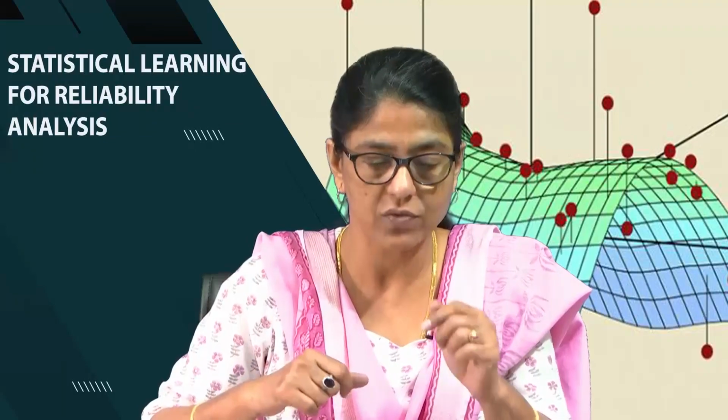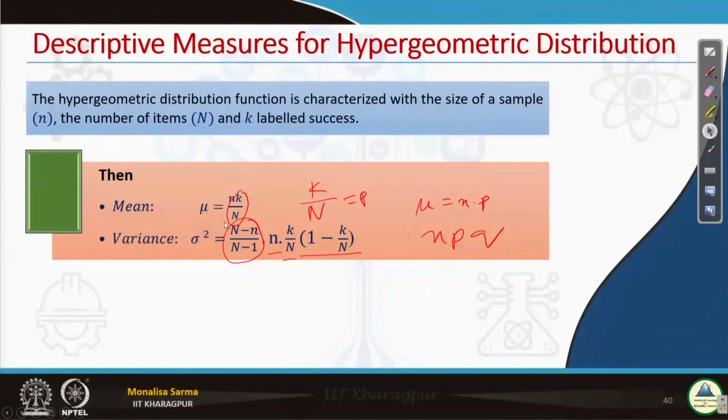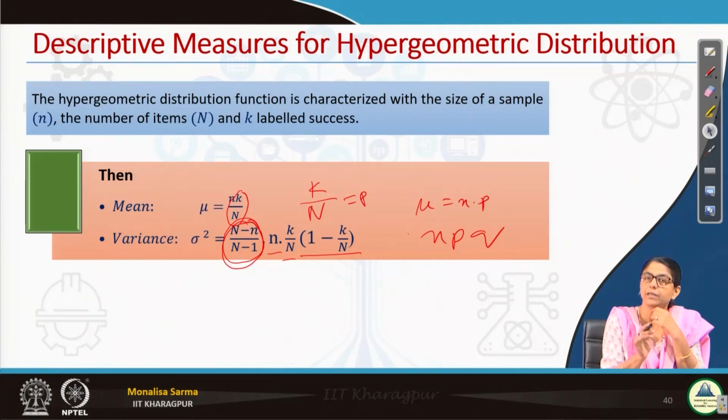That is what you can see in the hypergeometric distribution. This value (N minus n) by (N minus 1) will make a difference when my capital N is not very large and small n is also not very small. Else, if my capital N is very large and small n is very small, then (N minus n) by (N minus 1) will be almost equivalent to 1 only, and it will not make much of a difference. Then it turns out to be the same as the binomial distribution.